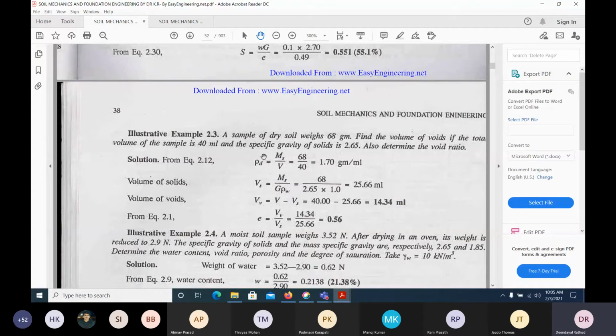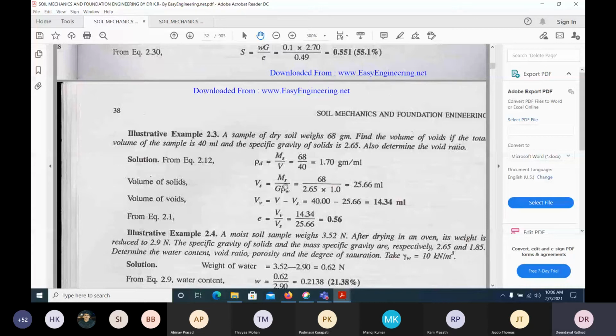Now, what is the definition of specific gravity? Density of solids to density of water. So it is the mass of solids over the volume of solids, divided by the density of water. This equation we got from the specific gravity definition. You take G to this side, and you will get everything.